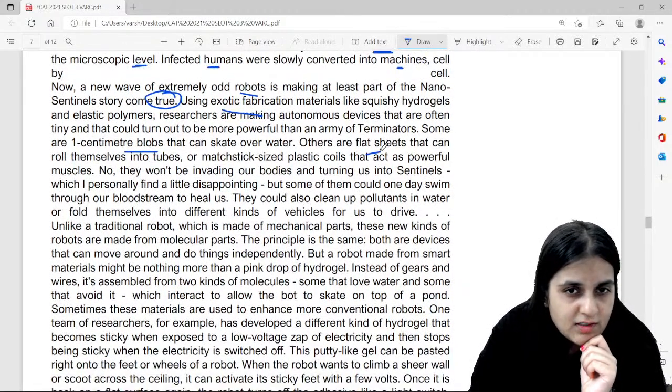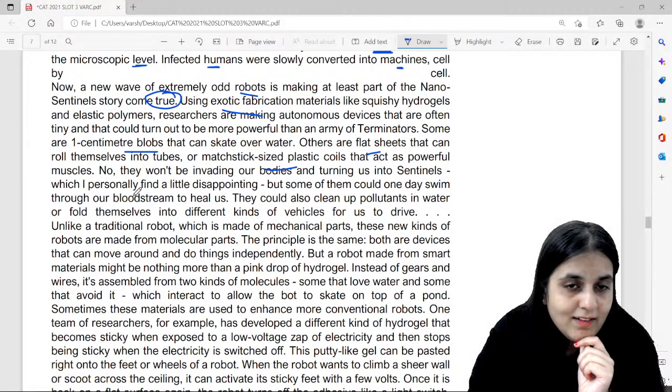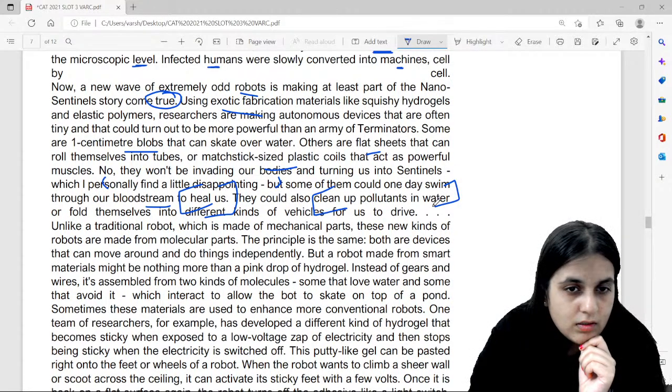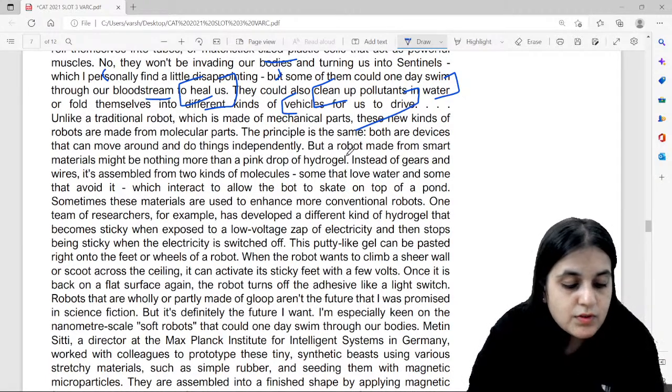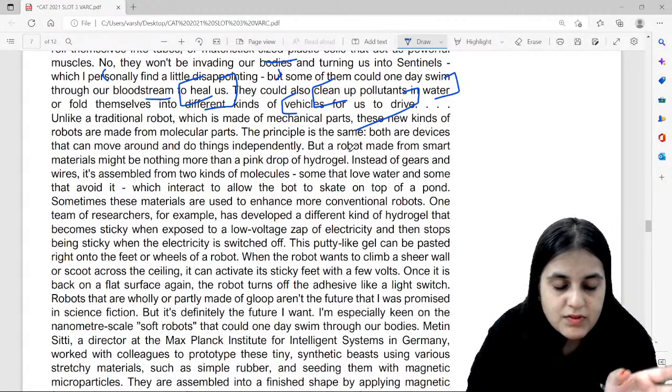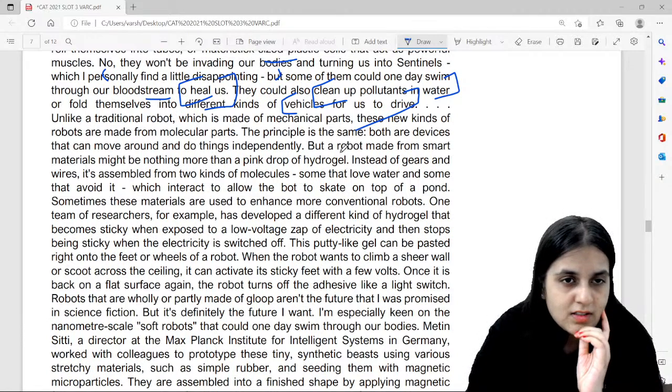Others are flat sheets or matchstick-sized plastic coils. No, they won't be invading our bodies and turning us into sentinels, which I personally find a little disappointing. But some of them could one day swim through our bloodstream to heal us. They could clean up pollutants in water. And they could become different kinds of vehicles for us to drive. So this para tells us how small they are, what their structure is, and what the future implication is.